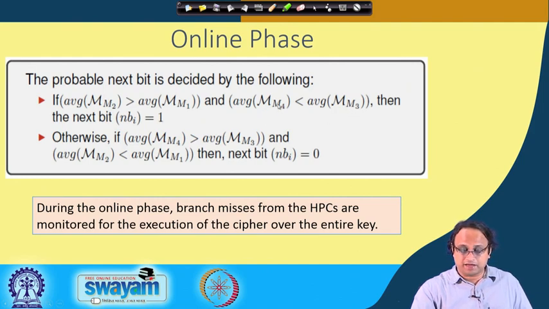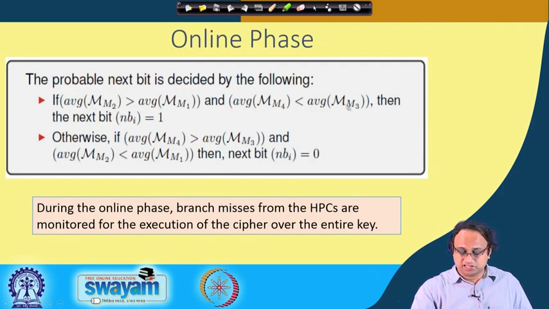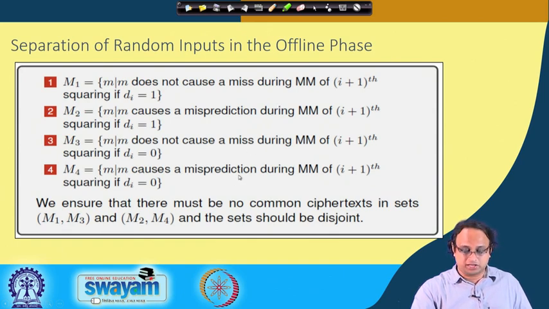You see here the average of M4 is less than the average of M3. Essentially this is the misprediction and this is the no misprediction. So, if you get the average of M3 more than the average of M4, as you observe here, then that is not in coherence with what should happen if di was 0, and therefore it confirms that di is not 0.